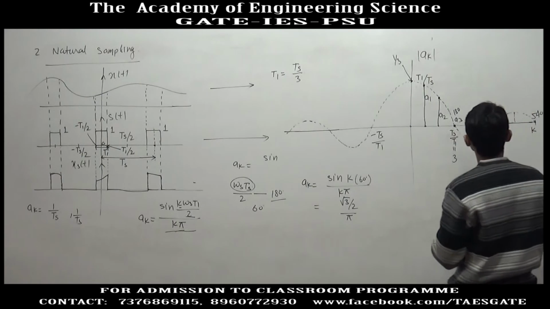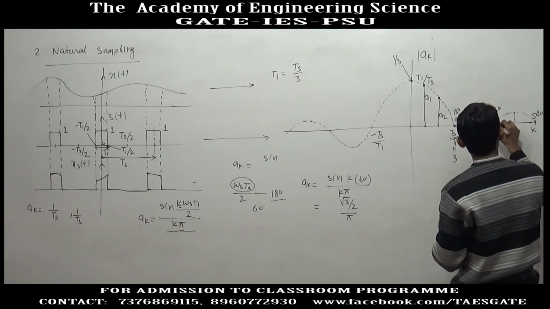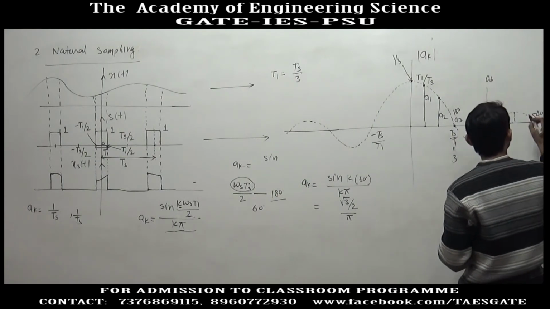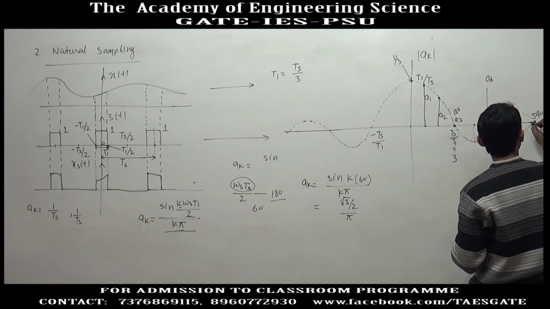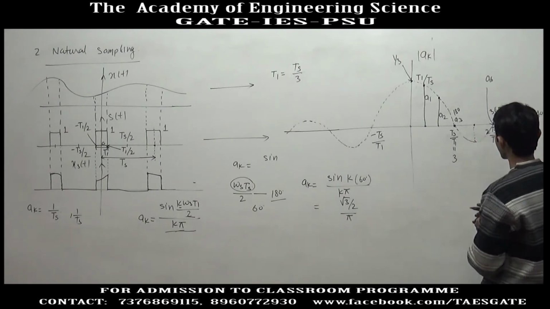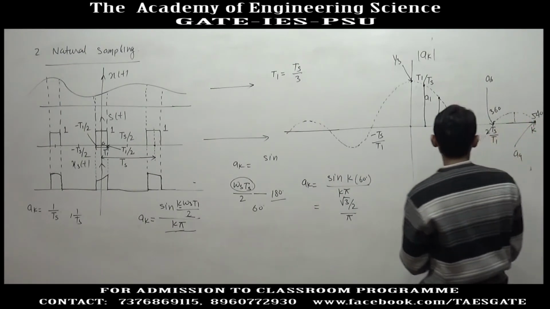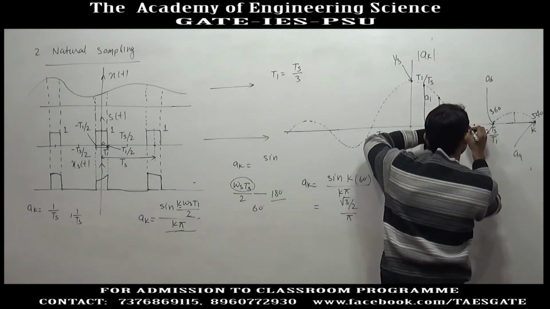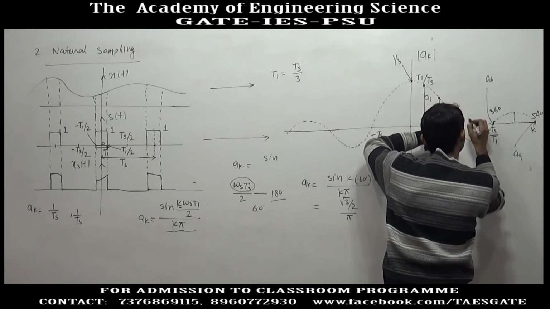Similarly, A6 is 0, this is A6, this is A9, and between A3 and A6 here is A4.